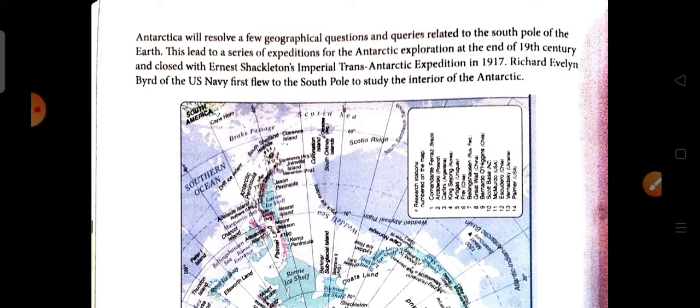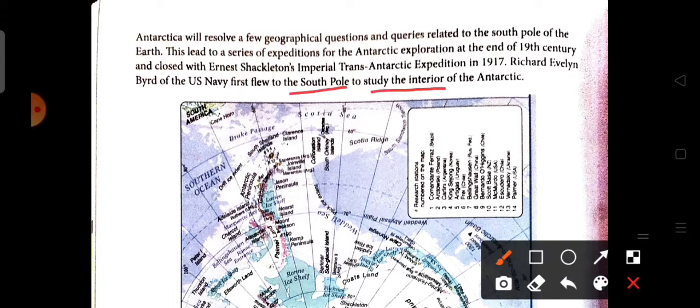Richard Evelyn Byrd of the US Navy first flew to the South Pole to study the interior of Antarctica. So, who first studied the interior of Antarctica? Richard Evelyn Byrd of the US Navy first flew to the South Pole for the study of the interior of Antarctica.